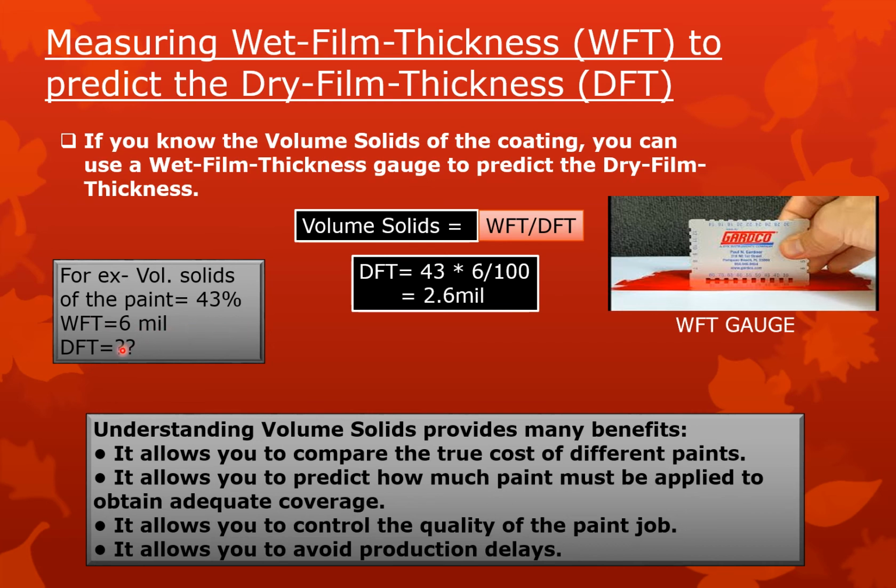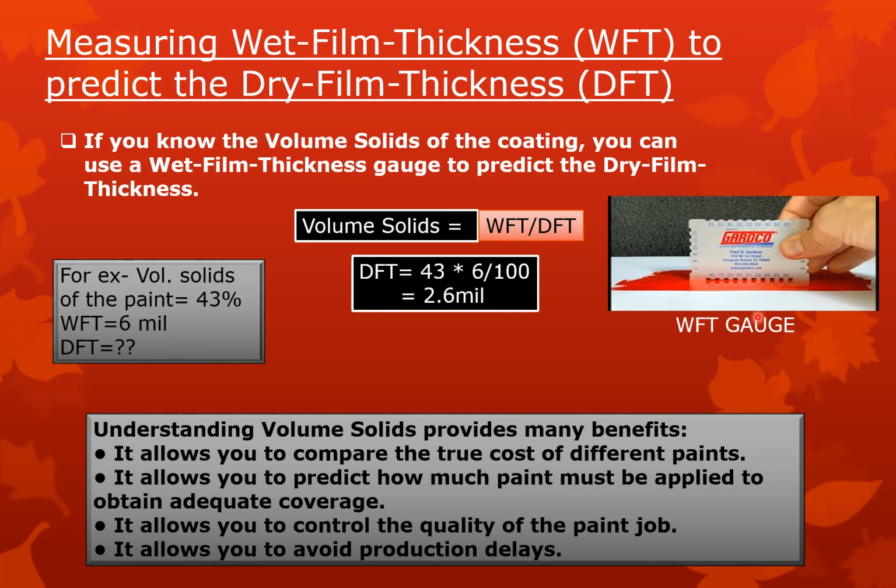Then we have to know the DFT of the paint. We'll put the values here: DFT is equal to 43%, the volume solid, into 6, the WFT, divided by 100, because volume solids are in percentage. So you will get a DFT of almost 2.6 mil thickness.